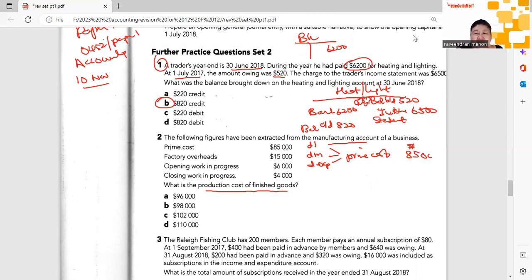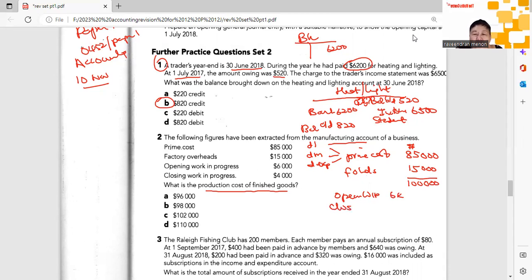So 85,000. Then you have factory overheads. Those are expenses incurred in the factory which you can't split into per unit of item that you made. So they are just grouped together, like rental of a factory, electricity, salaries of managers who are paid monthly, not per item that they produce. So 1890, here's 100,000. Now you have work in progress, goods that are finished halfway. Here you have opening work in progress, which is 6,000.